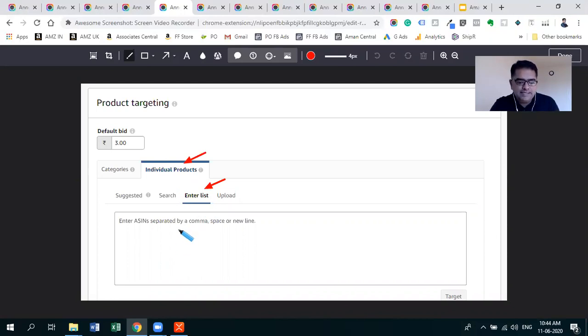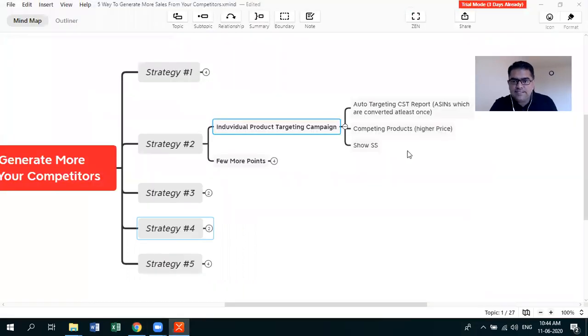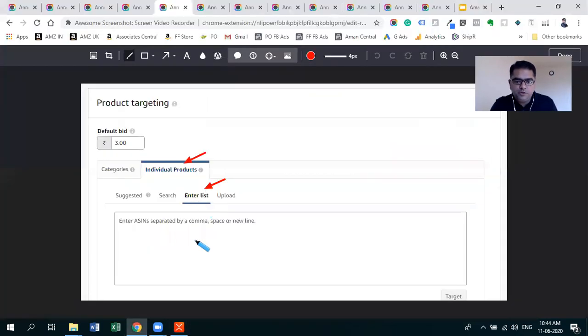Where do you get these ASINs from? You can get these ASINs from your search term report. You can download your search term advertisement report. If you have run advertisements in the past, you can download it, open your automatic campaign, go into the search terms, and you will find lots of ASINs that have already converted. You can copy those ASINs and put them here.